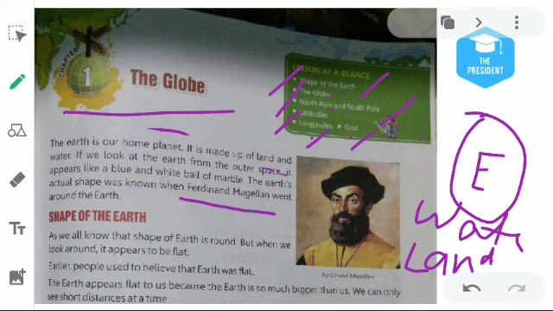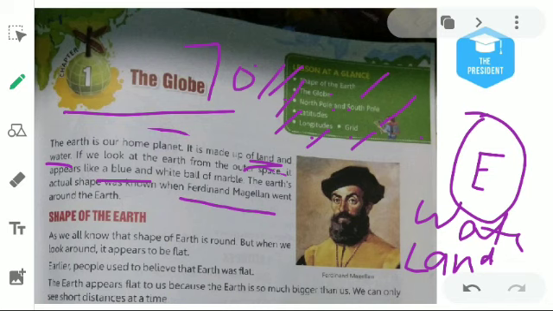From the sky, the color of our Earth looks blue. Why blue? Because our Earth has 70% water. This water is found in the oceans, and how many oceans are there? There are five major oceans. And this land you are seeing, the biggest land masses are known as the continents. There are 7 continents. I hope you all know those names. And water bodies are known as oceans.